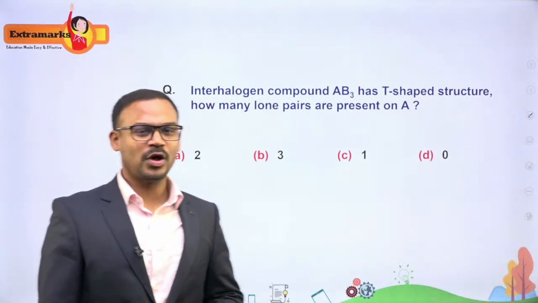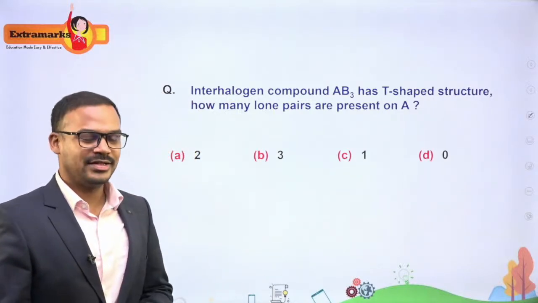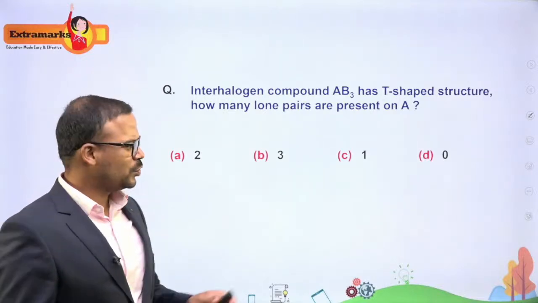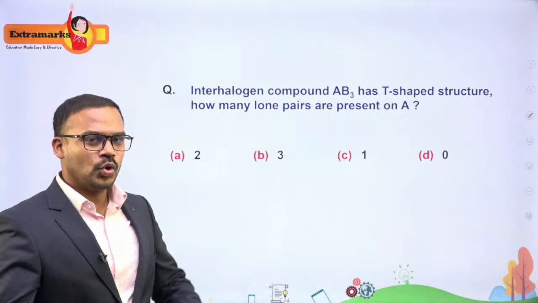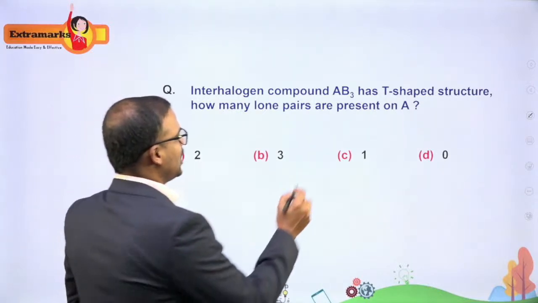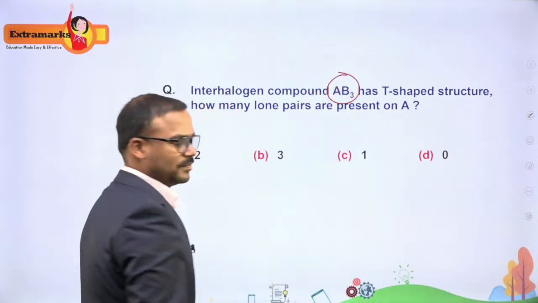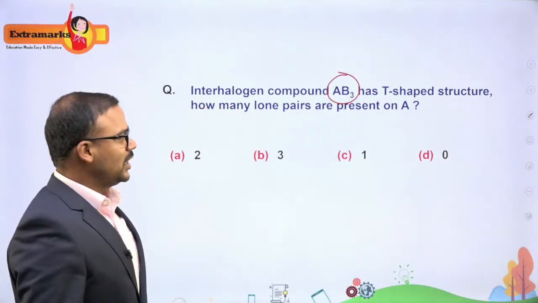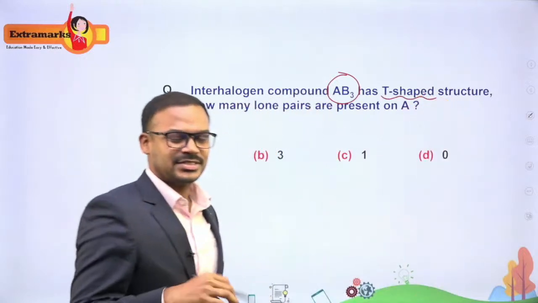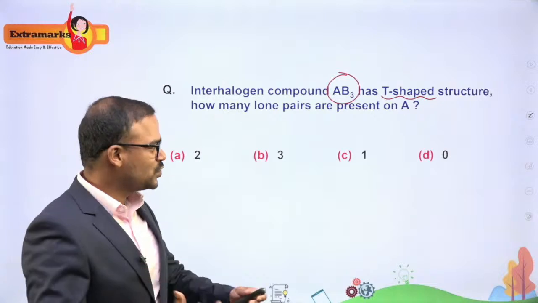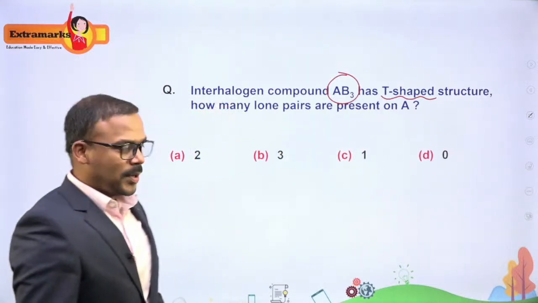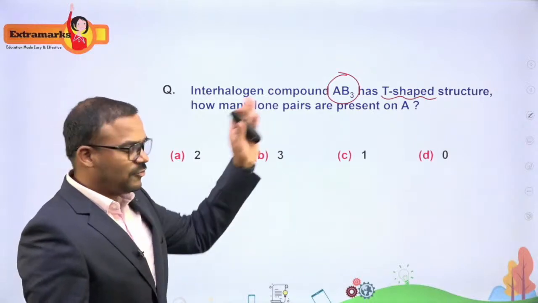This is a question from inorganic chemistry, and it is a very simple question based on knowing how many lone pairs are there. This could be answered very easily because you know how to find the lone pairs present over the central atom. They are saying that there is an interhalogen molecule AB3, and it is T-shaped. They are giving us hints, and they always try to give us hints using which we can answer it. So it is a T-shaped interhalogen compound with the empirical formula AB3.